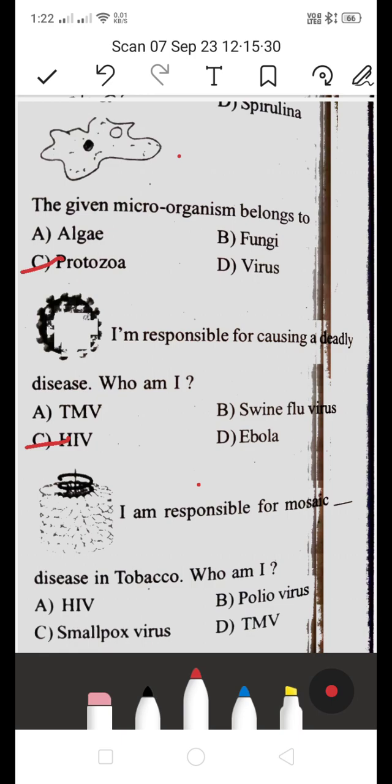Next, this diagram. I am responsible for mosaic disease in tobacco. Who am I? Is it HIV, smallpox virus, polio virus, or TMV? It's TMV, tobacco mosaic virus. This is the mosaic disease in tobacco. D is the right answer. It's a single strand RNA, brown in color, and can be seen on leaves.